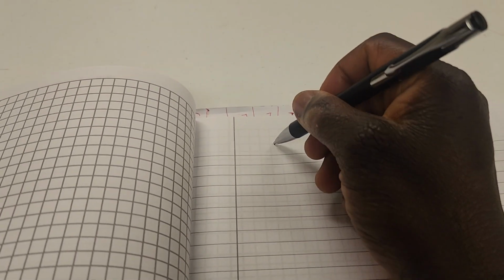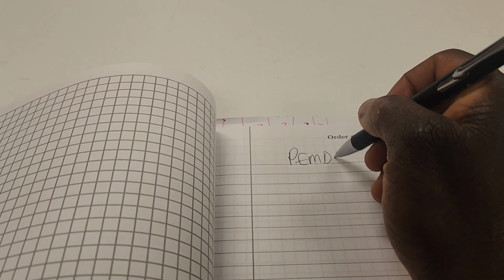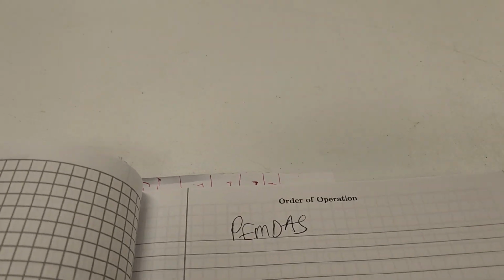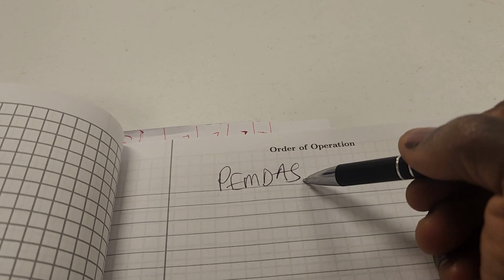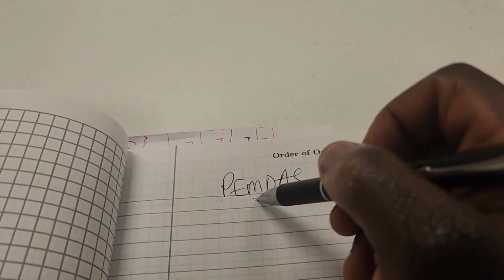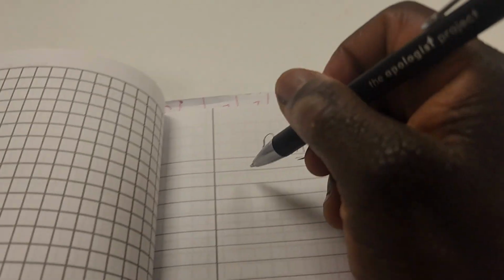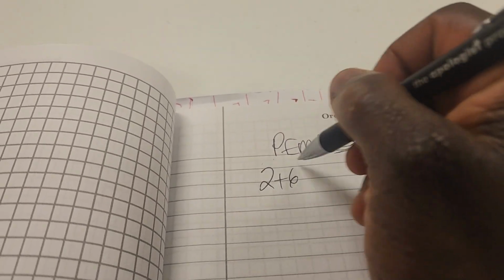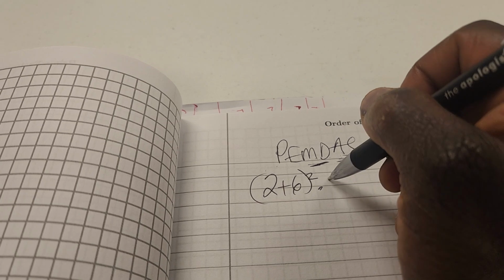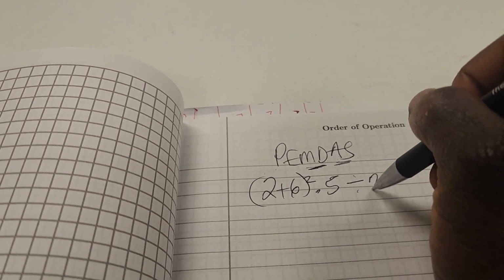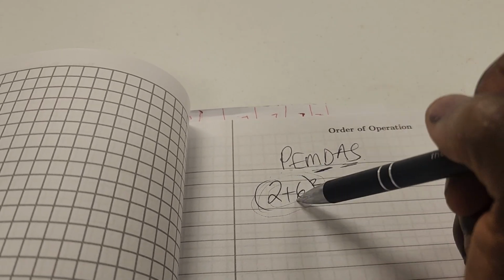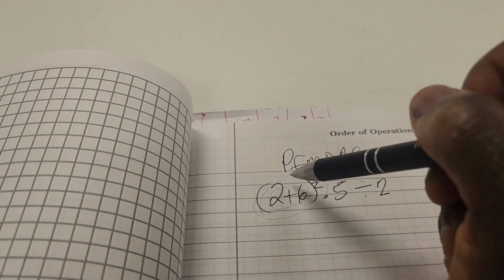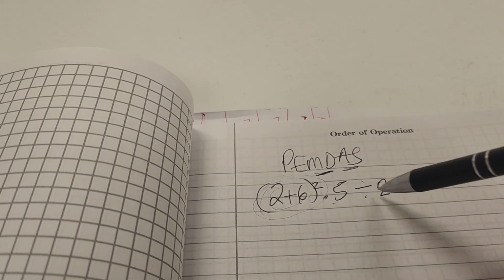Order of operations. The big thing here to remember is PEMDAS. We teach you PEMDAS in school. Parentheses, exponents, multiplication, division, addition, and subtraction. These two, you just go from left to right, and the same thing here. So for example, if I have 2 plus 6 squared times 5 divided by 2, right? So you take care of the parentheses, exponent, well, this is going to be 8 squared, right? So you do the parentheses, the exponent, multiplication, and then division. So that is how we use PEMDAS.